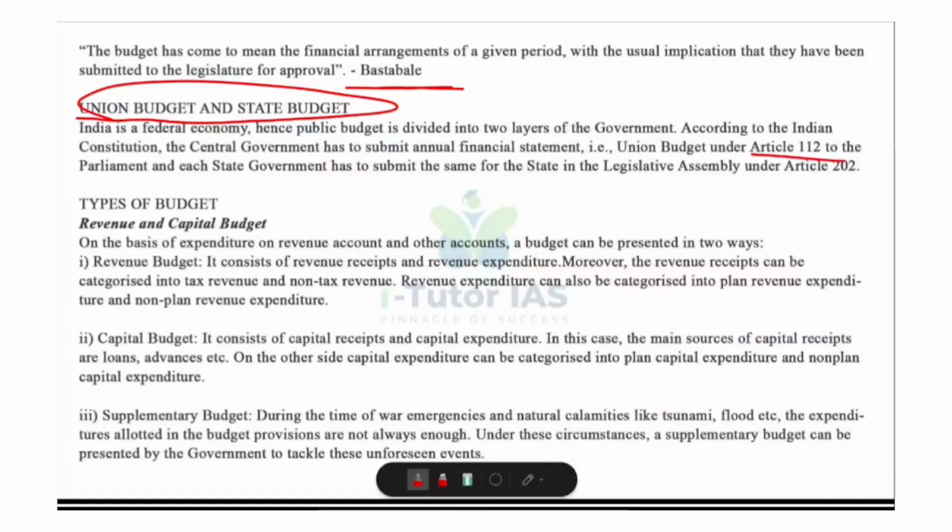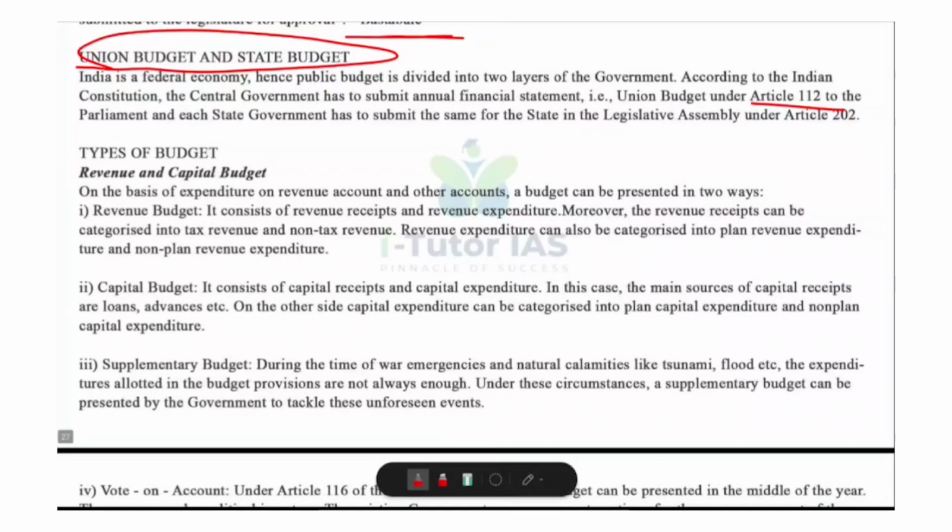It is presented to the parliament, that is to Lok Sabha and Rajya Sabha. And what about state budget? It is prepared and presented by the state government. It is the annual financial statement under Article 202 of the Indian Constitution, and it is presented in the state legislative assembly.